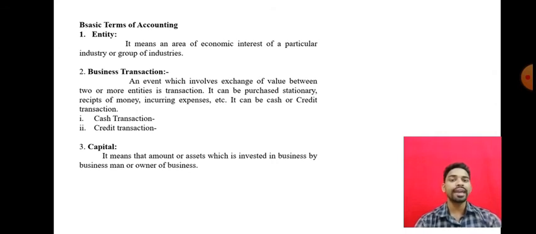Okay, so while starting a business, the owner of business going to invest some money is nothing but what? Capital. Okay, so now X person is there and this X person wants to start a business. Okay, so which type of business? Suppose a manufacturing business, he wants to start a manufacturing business. Before starting, whatever the material is required, whatever the money is required, whatever they are giving or putting to start a business, it's nothing but what? Capital. Whatever they are going to put or give to start is nothing but what? Investment, and investment is nothing but the capital while starting a business. Okay, so this is about the capital.